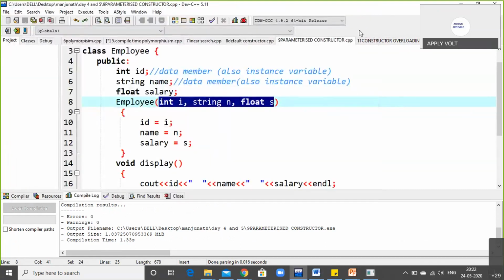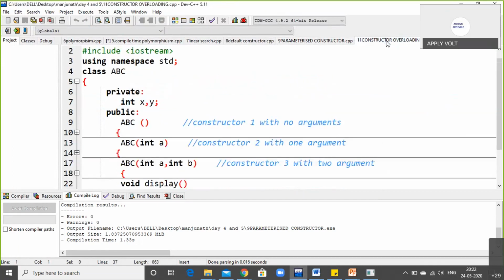Let us go to the last one of this constructor topic, that is constructor overloading. What is constructor overloading? Here you will find it in detail: no arguments means default constructor, then one argument, and two arguments. Here a parameterized constructor is there, and an empty constructor is also there. Let us go into detail on this program about constructor overloading.